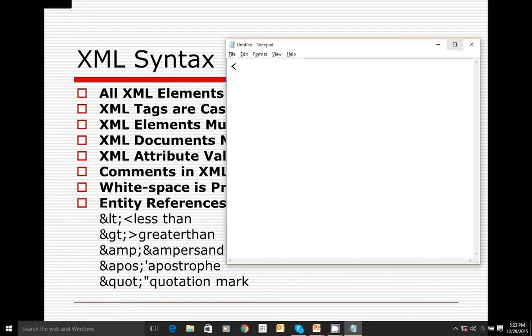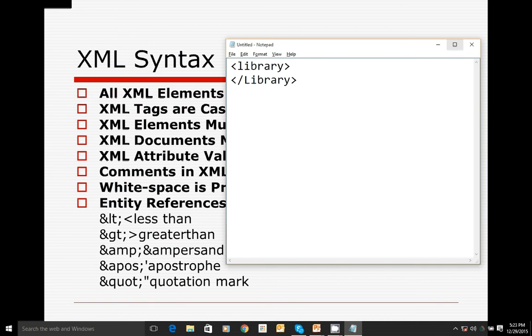Suppose I have something called library. Okay, it's an open tag. Then there must be a closing tag. And of course all tags are case sensitive, which means that if I use a lowercase l at the starting open tag, and if I use an uppercase letter at the end, it is not valid. There is a syntax error.